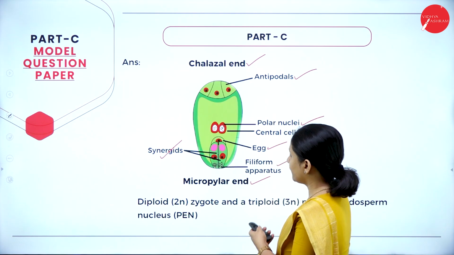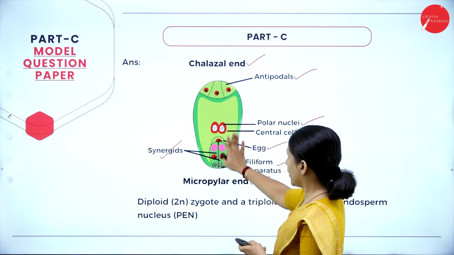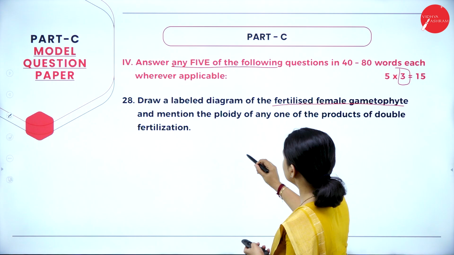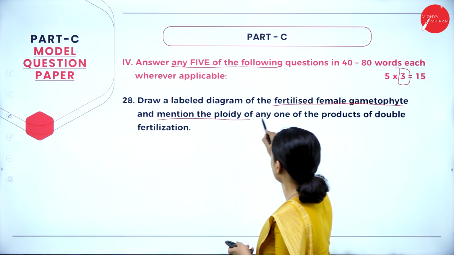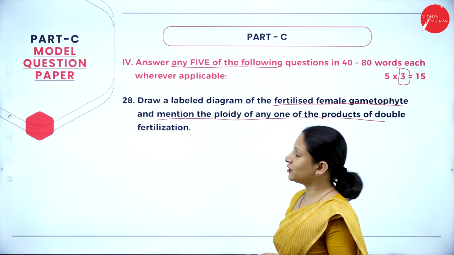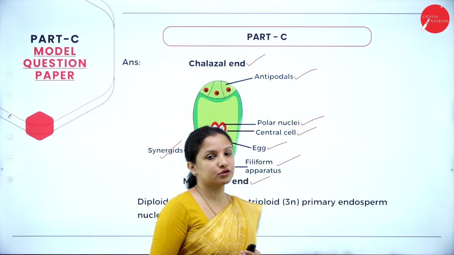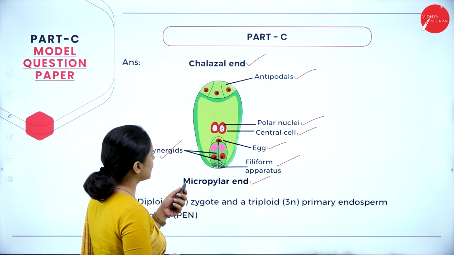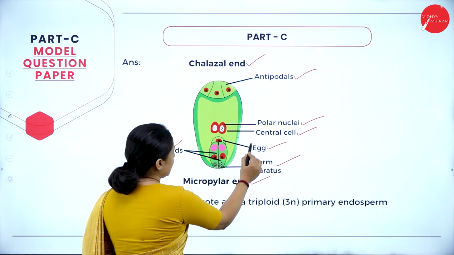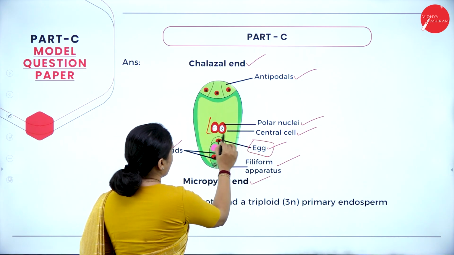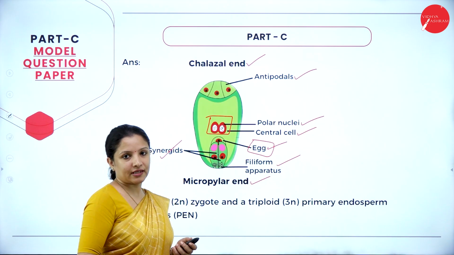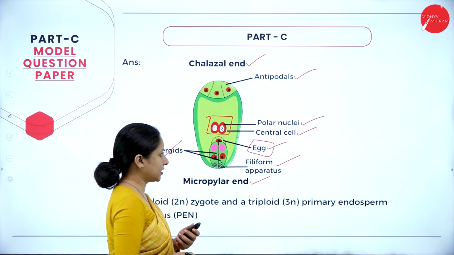So the continuation of this question: we have finished drawing the diagram. The next part is, mention the ploidy of any one of the products of double fertilization. So what exactly is involved in the process of double fertilization? It is the egg cell and the central cell. They are the ones which are involved in the process of double fertilization.